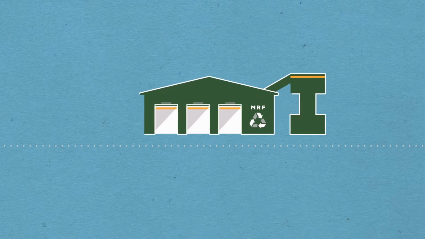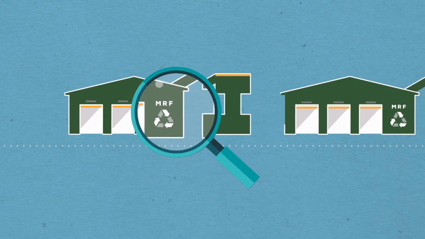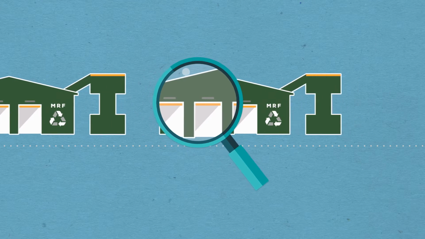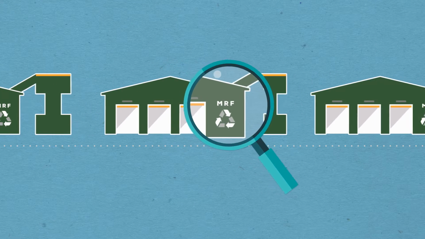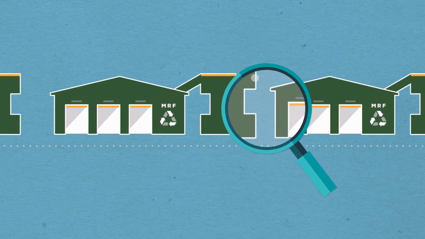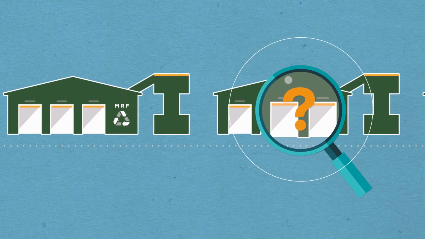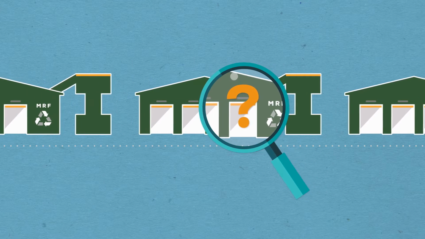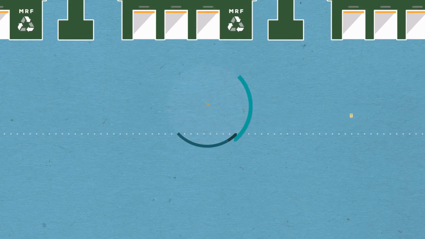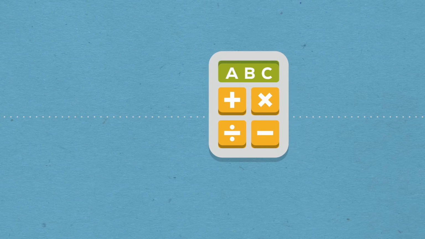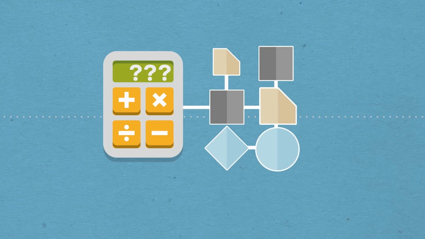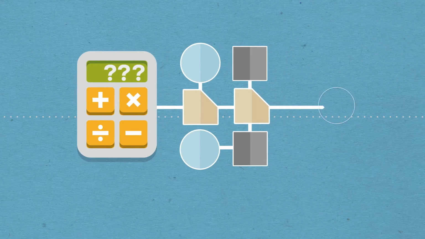So ABC works pretty well, but there are challenges. It's becoming increasingly difficult to gain access to the recycling systems to carry out the ABC studies, because in some cases, they're managed by private businesses and the manner in which they conduct their business is proprietary and confidential. We wonder if our current use of ABC is still the best way to differentiate material costs. Or since the mix of materials being recycled is constantly changing, is there a better way?